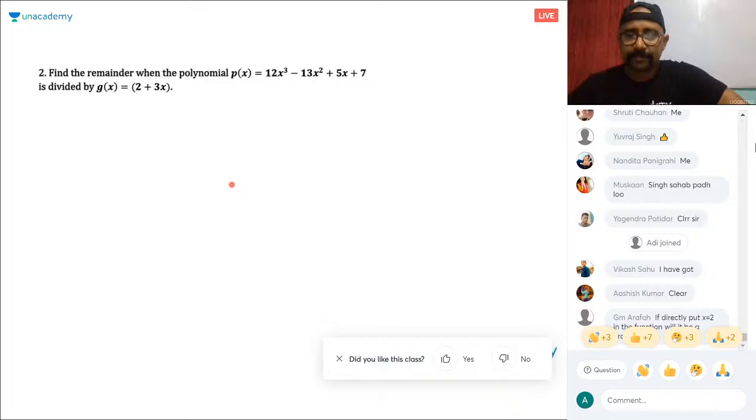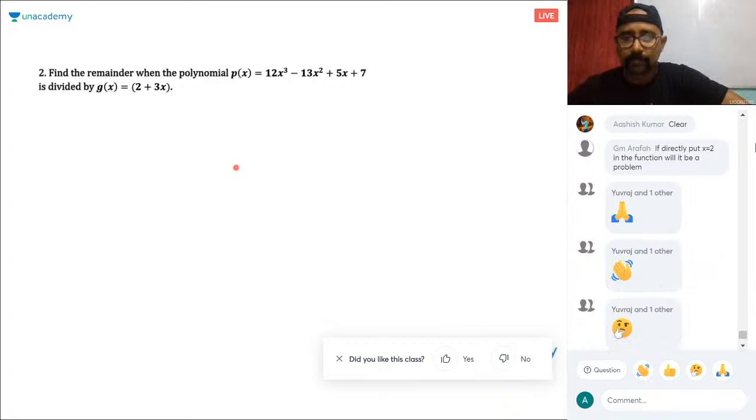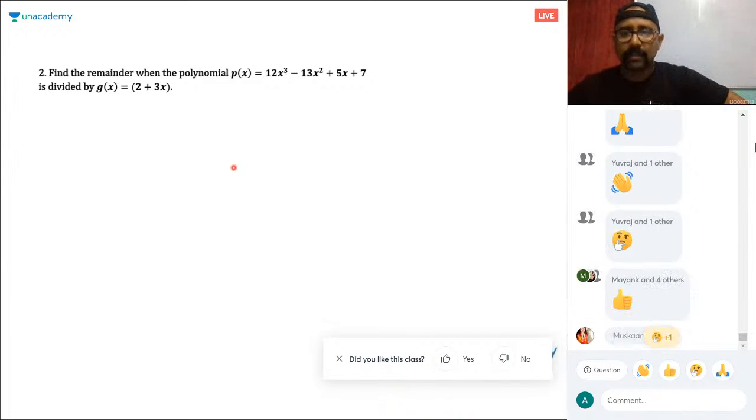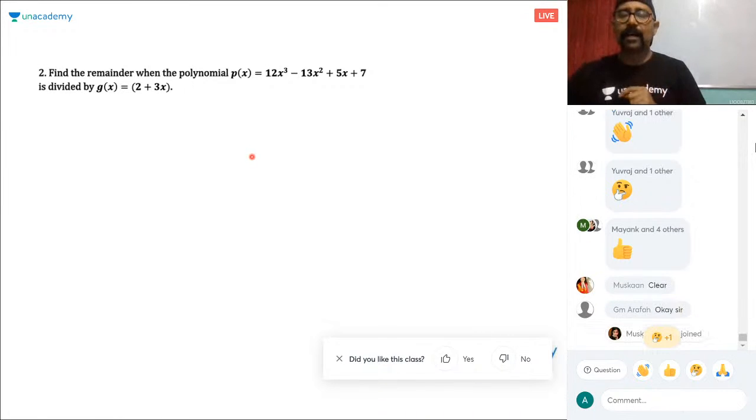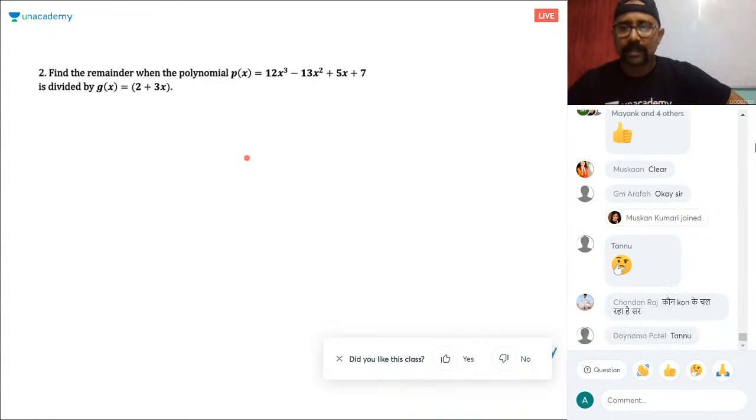Do this sum first. Let's see who does this. Good Ashish, good Vikas. Do this sum. By putting that directly, you won't get the quotient. Arafa, you don't get the quotient. You will only get the remainder. That concept, we will be using in the slides which will be coming after 4-5 slides. I think after 4-5 sums we will be doing that. But that is just to check the factor, if a polynomial is a factor of another or not. In that case, we check it.